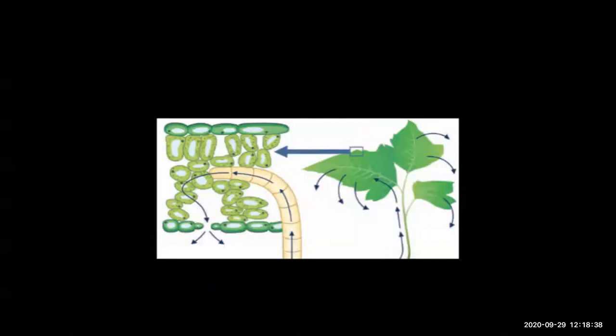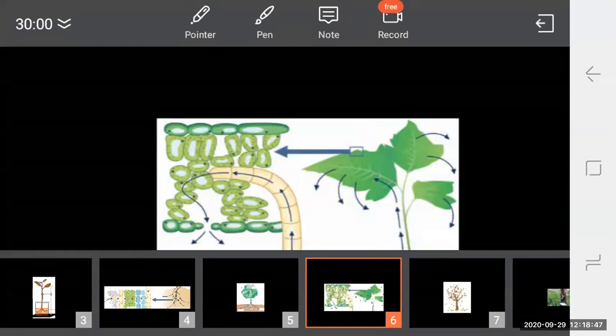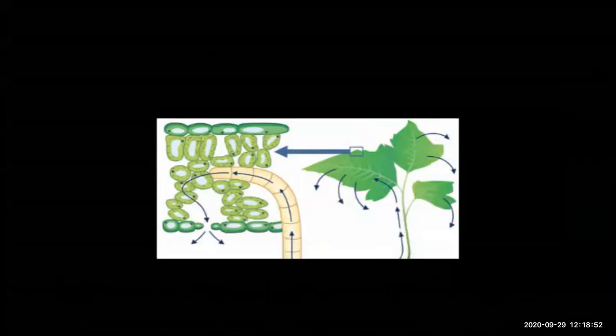So along with this, there is also transportation of food and other substances in plants. Now let us study how it occurs. The process of translocation means what? Transporting the food produced in the leaves to each cell of the plant body and storing the excess food in roots, fruits and seeds. So who carries this? Phloem. Phloem carries this process.